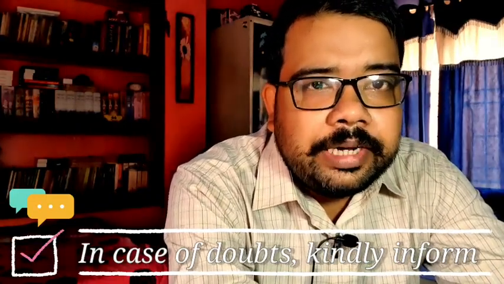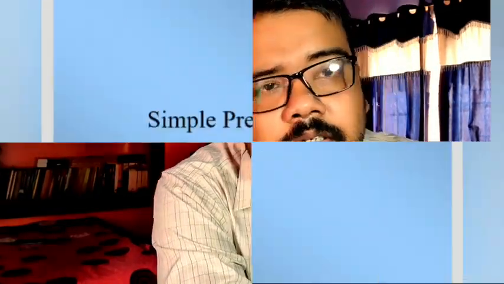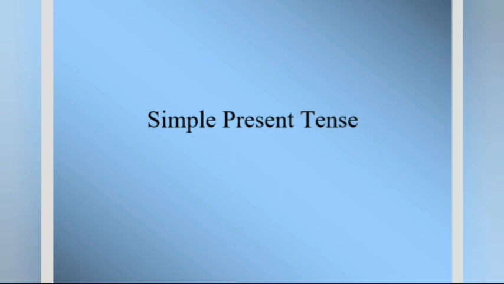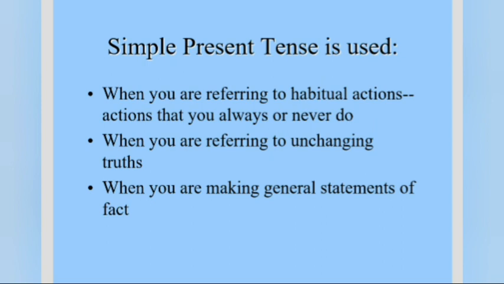So this is a video on tense, the easiest way it is explained. So here you go. We'll start with simple present tense. When you are referring to a habitual action that you always or never do, when you are referring to unchanging truths, when you are making general statements or facts, in these cases we have to use simple present tense. This is also known as present indefinite.